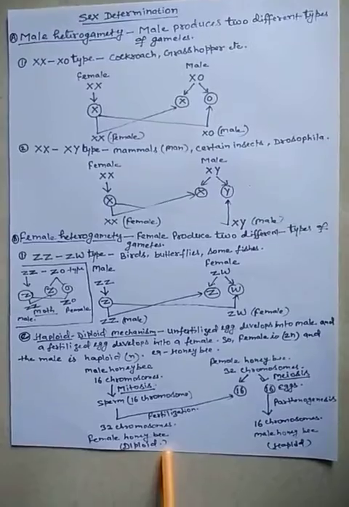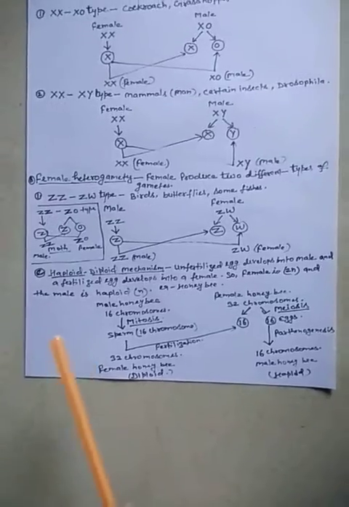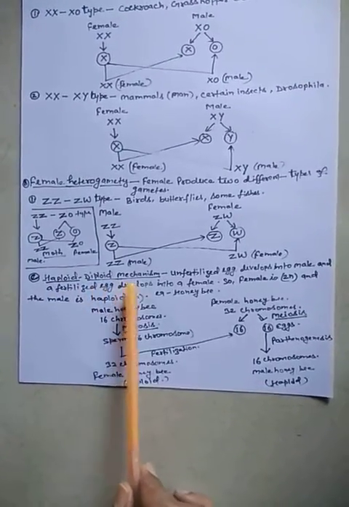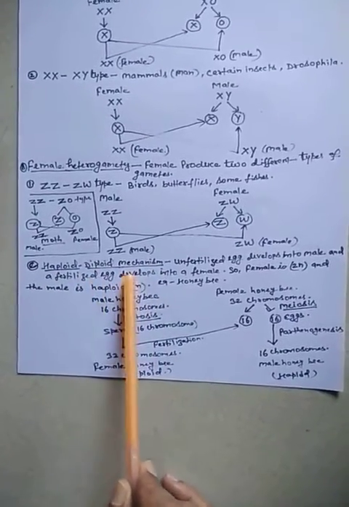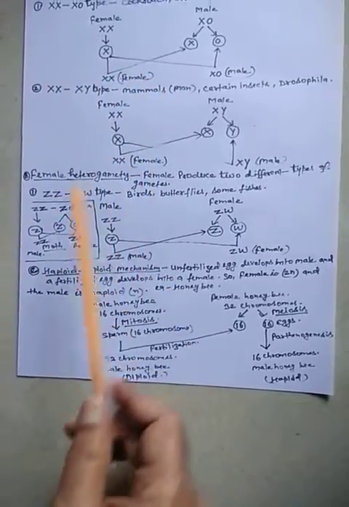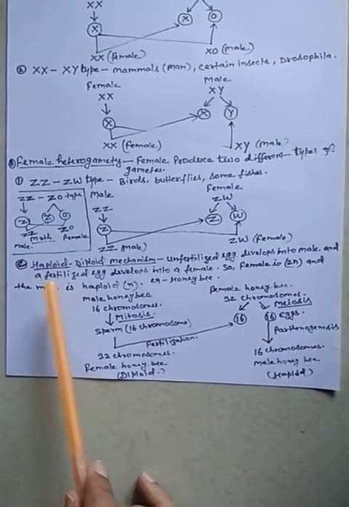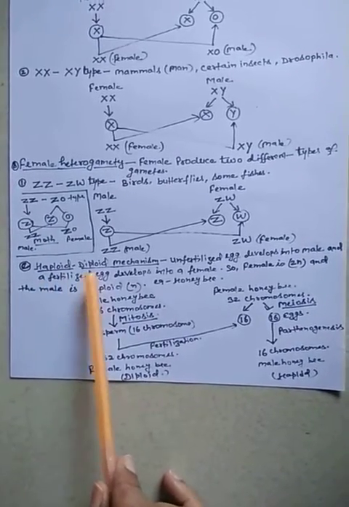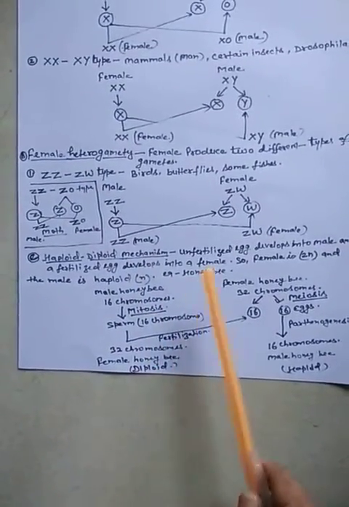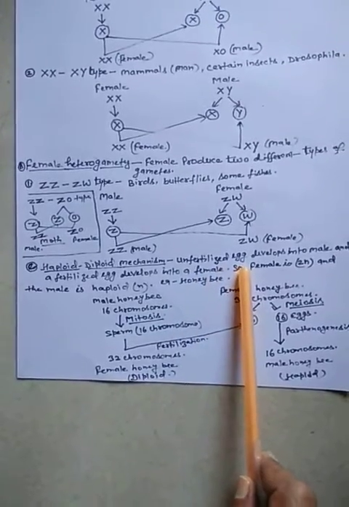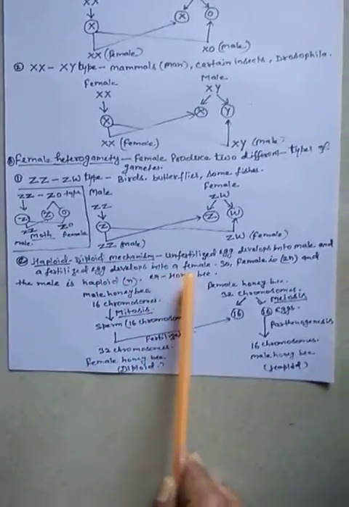Now we talk about another condition of sex determination, that is called the haploid diploid type of sex determination. In the previous conditions we learned male heterogamety and female heterogamety. Now we are going to learn this another kind of sex determination, called the haploid diploid mechanism. In this mechanism, an unfertilized egg develops into a male and a fertilized egg develops into a female.